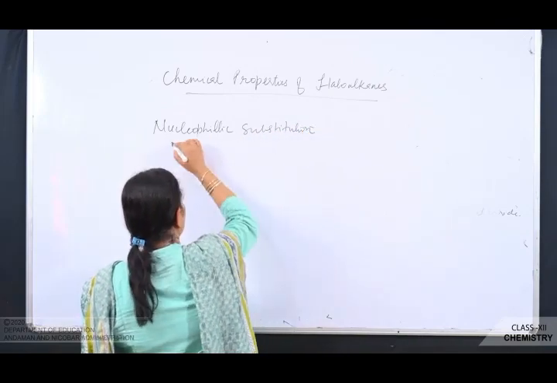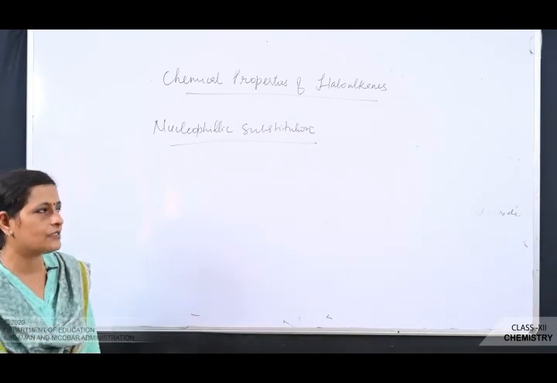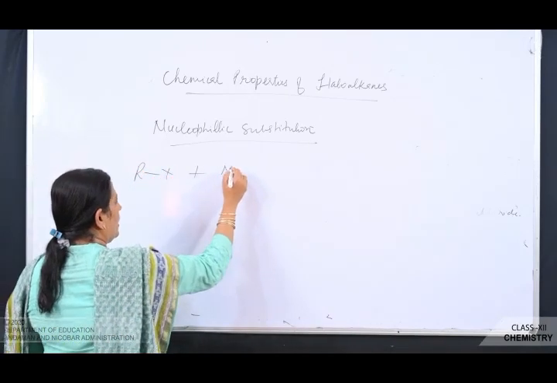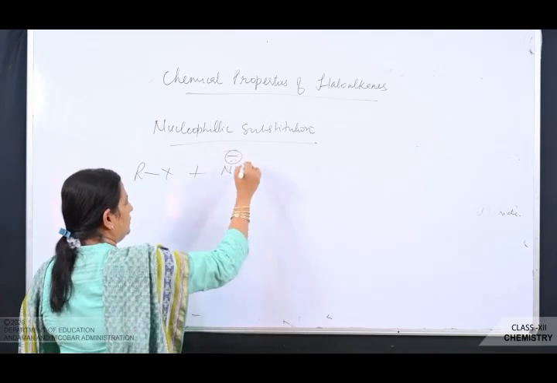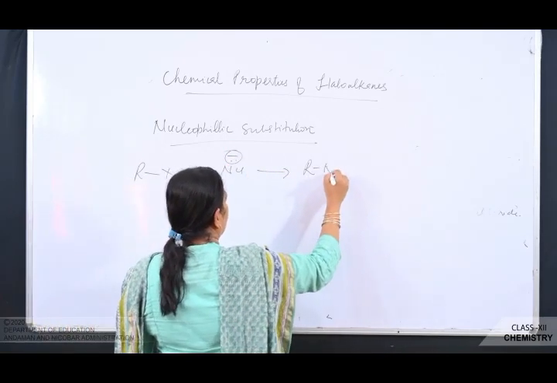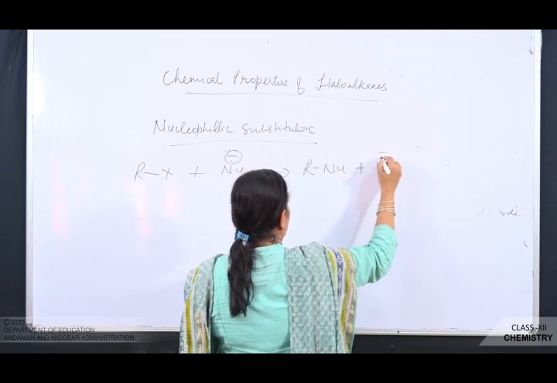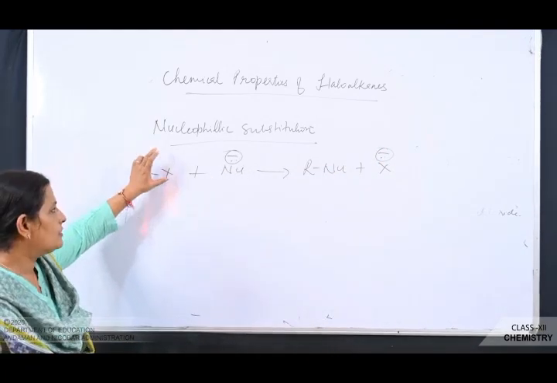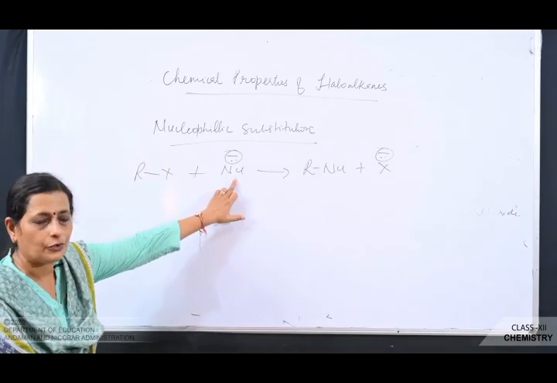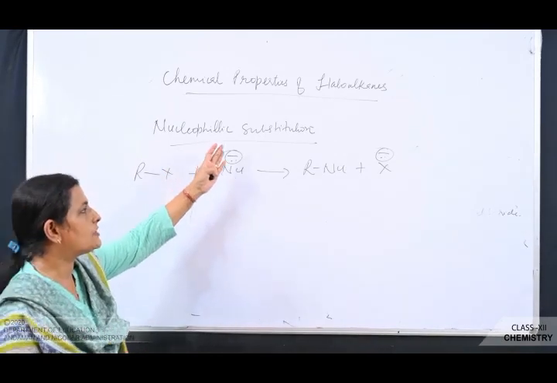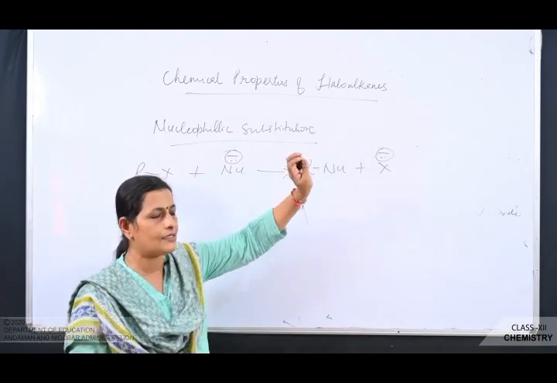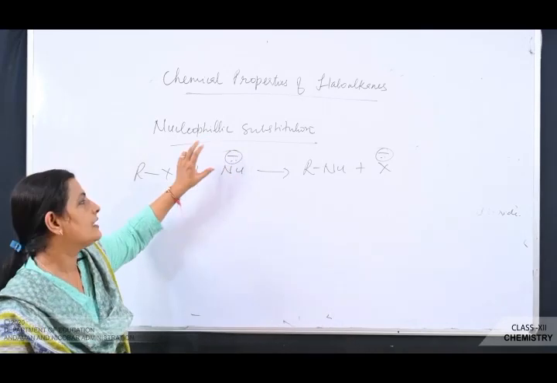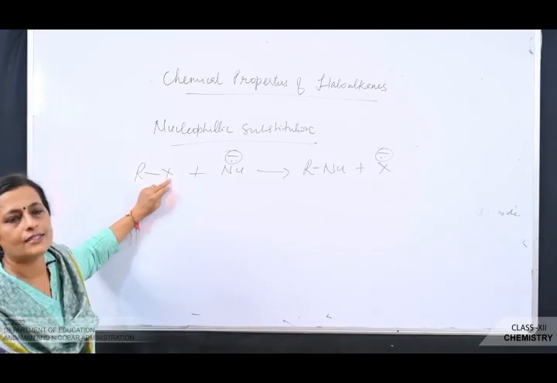So what is nucleophilic substitution reaction in case of haloalkanes? We'll see. See here, I'm writing a reaction, RX plus Nu minus. So this is a nucleophile. You get R-Nu plus X minus. Now listen here. This halide ion itself is a nucleophile. So this is being replaced by another nucleophile. So what type of nucleophilic substitution reaction is taking place in haloalkanes? In case of haloalkanes, a strong nucleophile replaces what? The weak nucleophile, that is the halide ion.